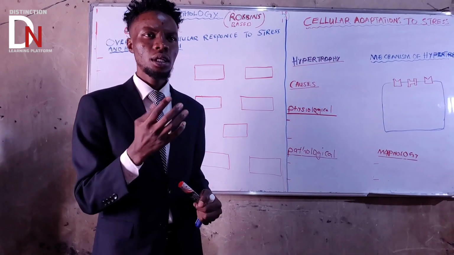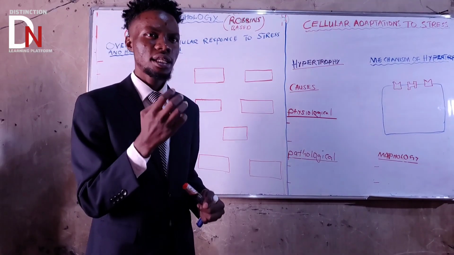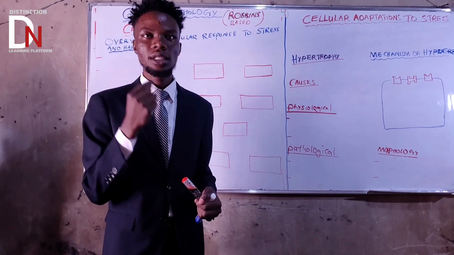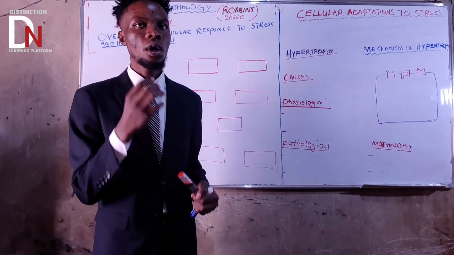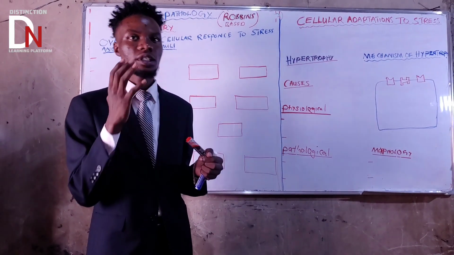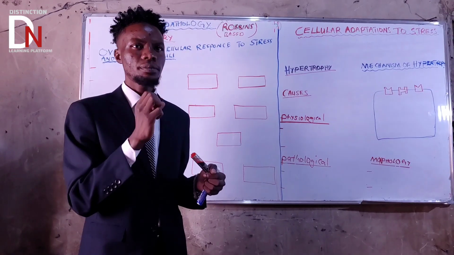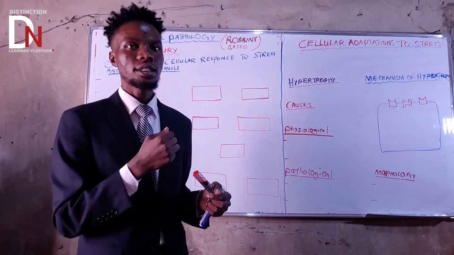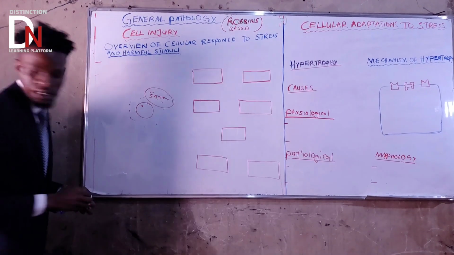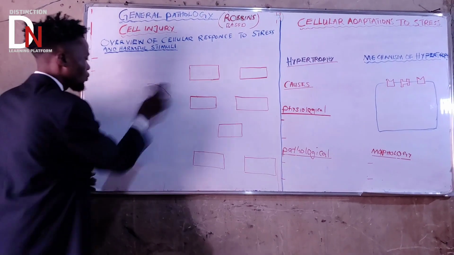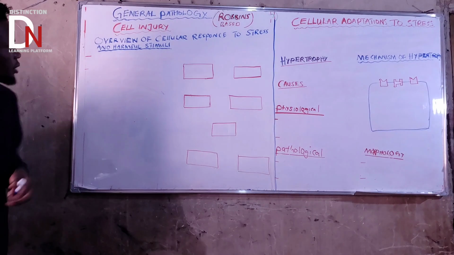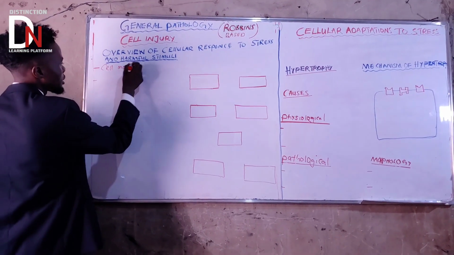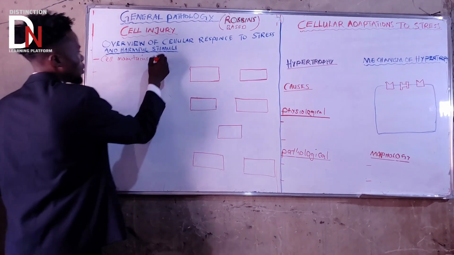That participating will make a cell start changing. If the environment changes, the cell also has to change. Changing basically means it has to adapt. Why adapting? Because it is preventing itself from getting injured. Okay? So what I'm simply saying is that basically a cell maintains homeostasis.